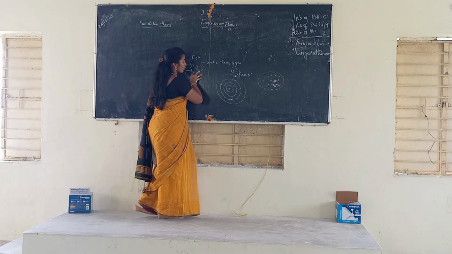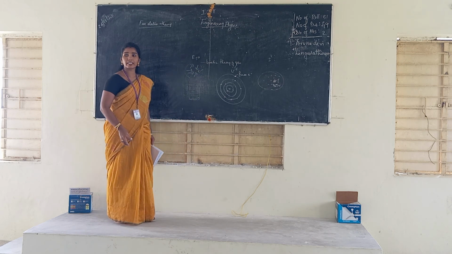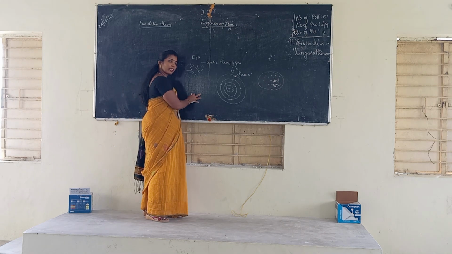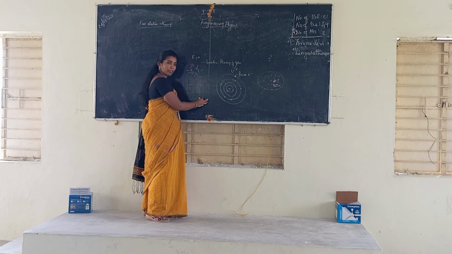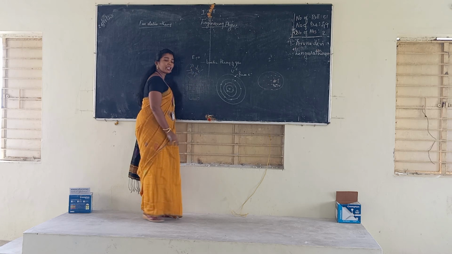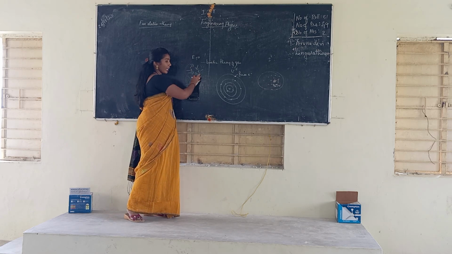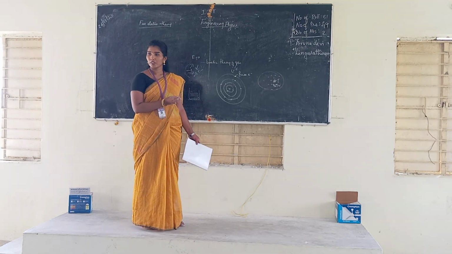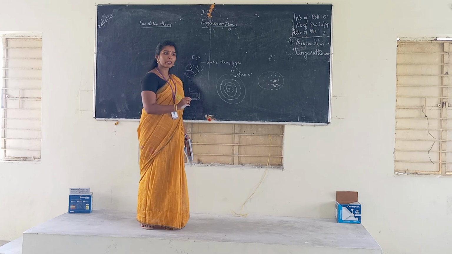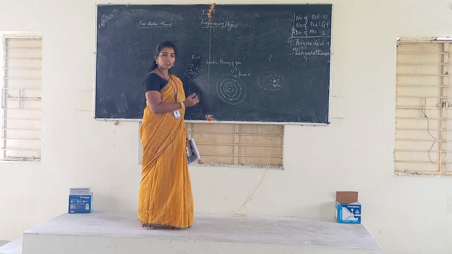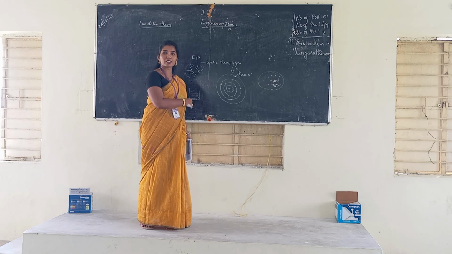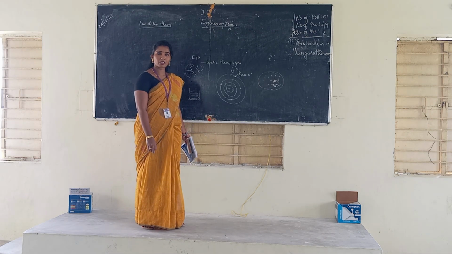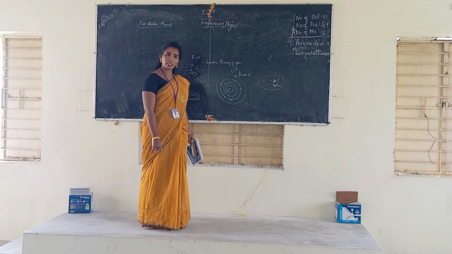So this particular electron obeys the kinetic theory of gases. ஒரு கண்டெய்னர்ல இருக்க gas molecule வந்து என்ன பண்ணுது? It obeys the kinetic theory of gases. Okay. So without applying the field, these electrons also obey the kinetic theory of gases. Understood? The point புரிஞ்சுதா? ஒரு gas molecules எப்படி இருக்கோ அதே மாதிரி without applying field 0 ஆ இருக்கும்போது அந்த electrons எல்லாமே random motions வருது. So it obeys the kinetic theory of gases. Understood? Any doubts? Doubts இருக்கா?